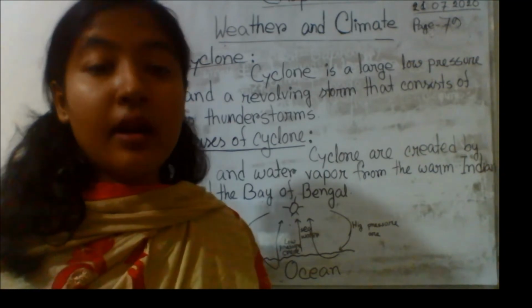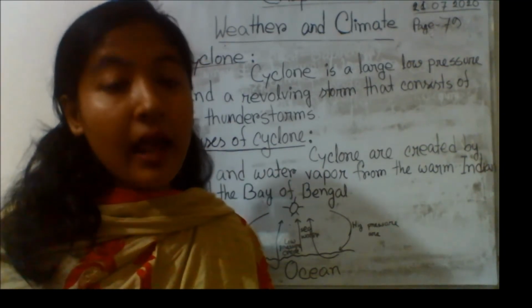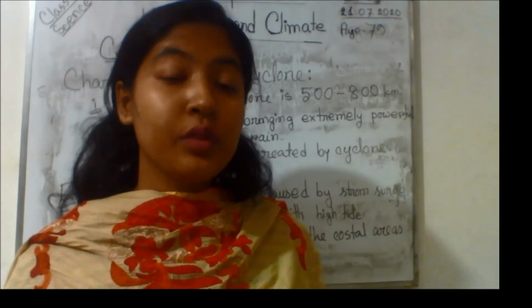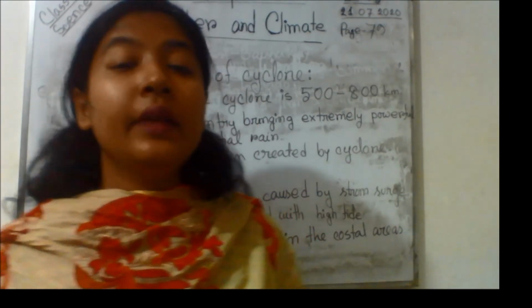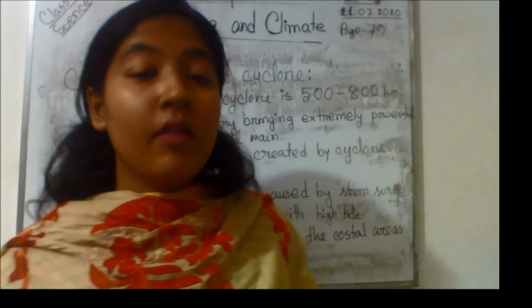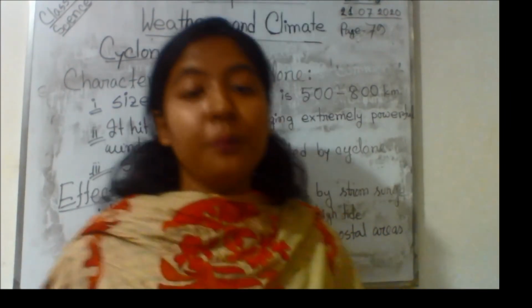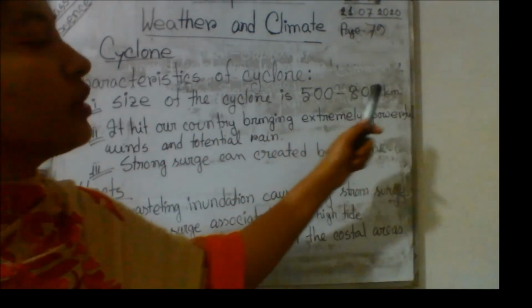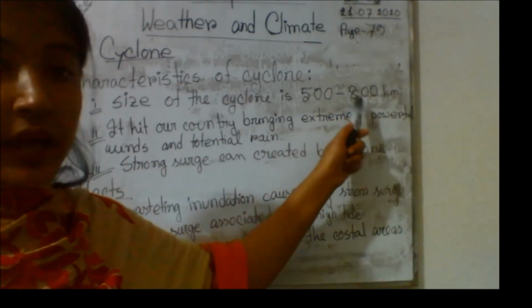Now we are going to learn about the characteristics of cyclone and the effects of cyclone. Three characteristics of cyclone. At first we will talk about the size of a cyclone. Then we will talk about what things it brings to our country, and last of all what other extreme weather can be created due to cyclone. So at first the size of cyclone is 500 to 800 kilometers. This is our first characteristic.